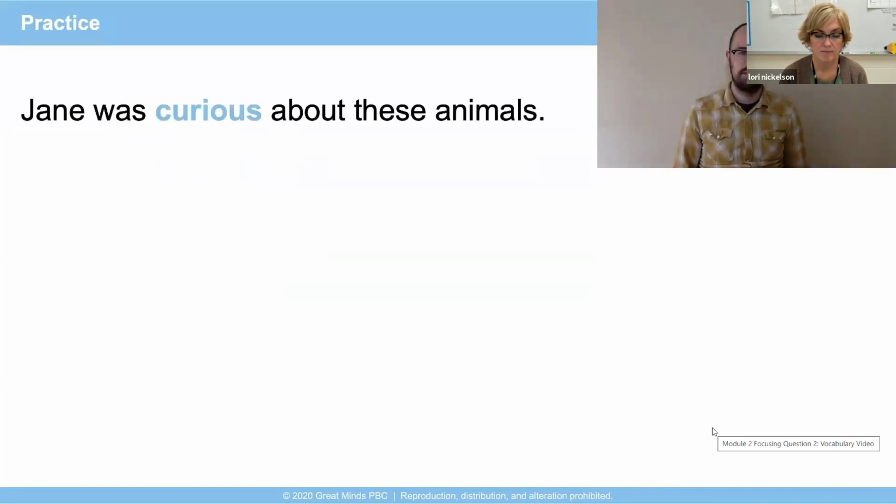Practice time. I'm going to read this sentence aloud. When you hear one of our vocabulary words, I want you to tug on your ear like this. Ready? Jane was curious about these animals. Did you tug on your ear when you heard the word curious? Awesome.